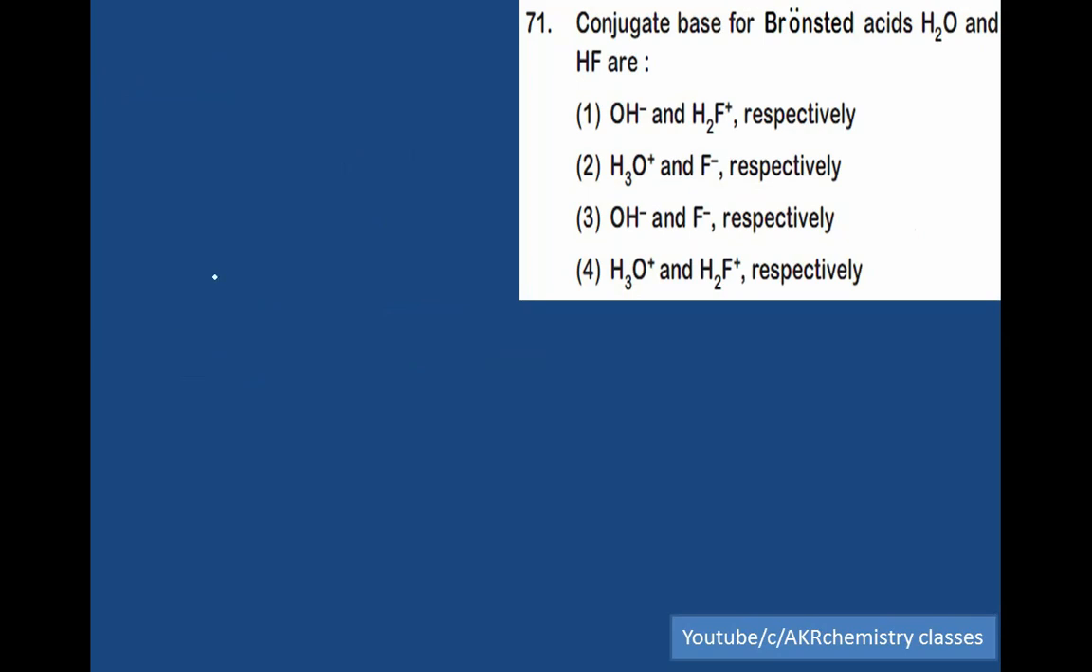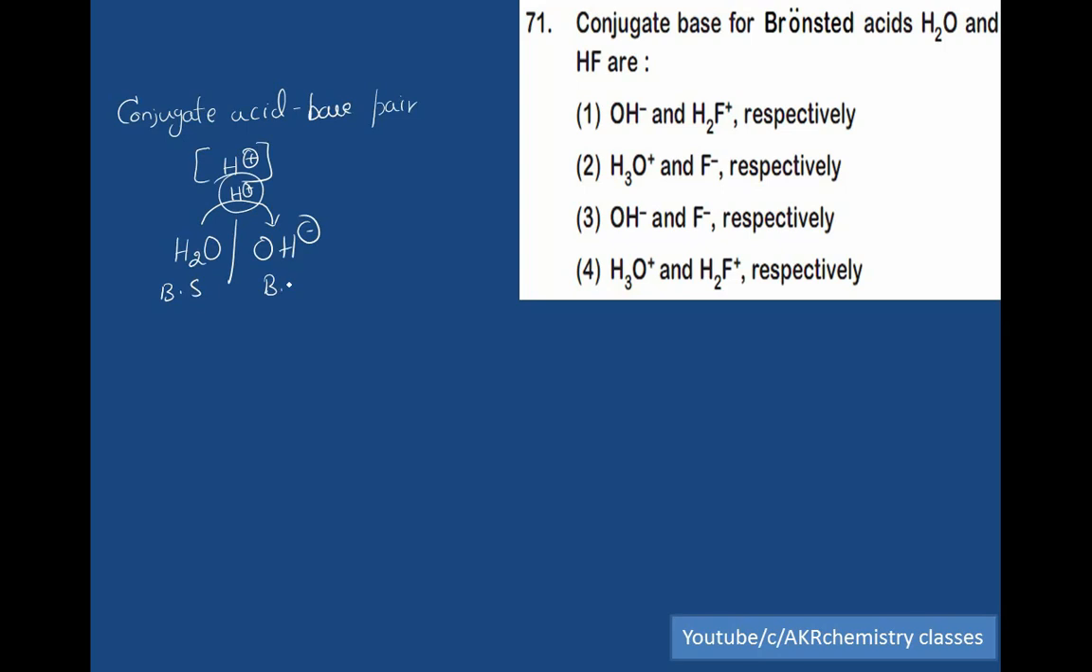Conjugate base for Bronsted acid, water and hydrogen fluoride. What is meant by a conjugate acid base pair? We know that they differ by one proton. If water is a Bronsted acid, then what is the Bronsted base? It is OH minus ion. Acid is a substance which has a tendency to donate a proton. Base is a substance which has a tendency to accept a proton.